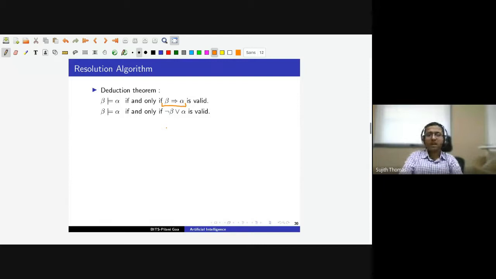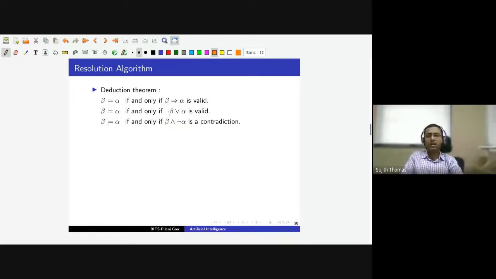In the next step, instead of saying that not beta or alpha is valid or is a tautology, we are going to say the negation of this is a contradiction. So the negation of not beta or alpha should be a contradiction. So we can also say beta entails alpha if and only if beta and not alpha is a contradiction.